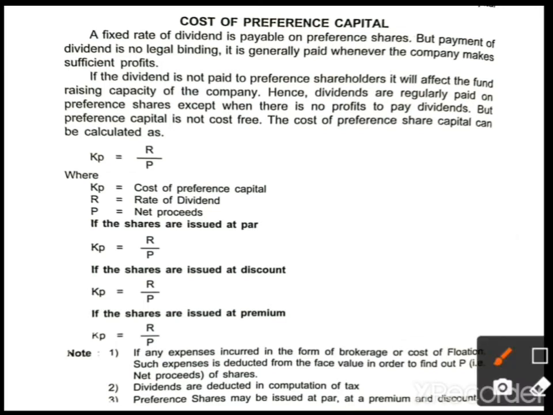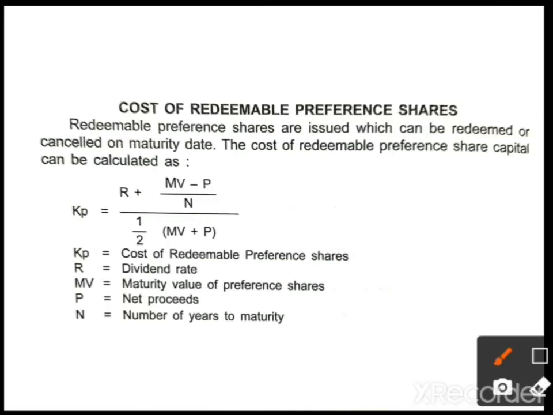There are three important notes. First, if any expenses are incurred in the form of brokerage or flotation cost, such expenses will be deducted from the face value, as we already studied in cost of debt. Second, dividends are not deducted in the computation of tax. Third, preference shares may be issued at par, premium or discount. Yes, preference shares we can issue at premium, discount or par.